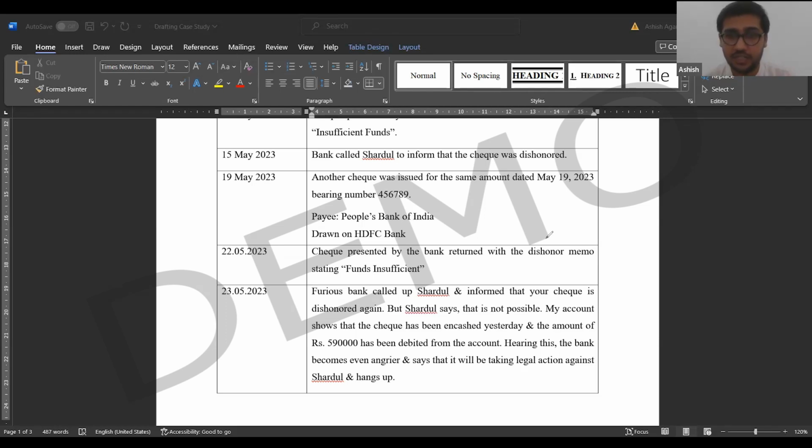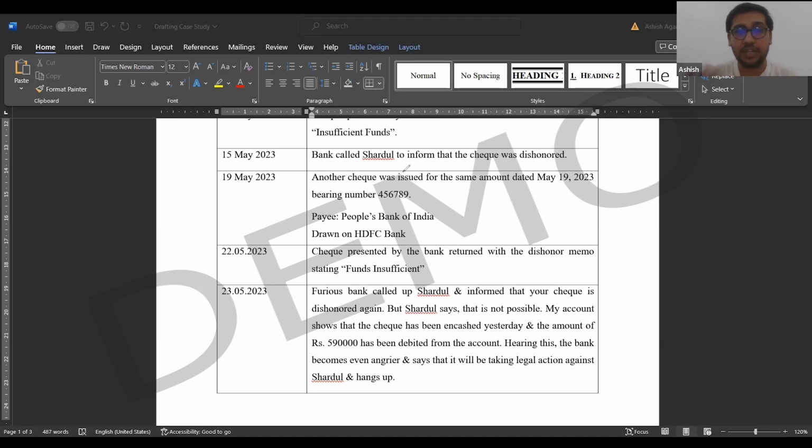If they actually take legal action, the first question the court will ask is why did it dishonor? Why are you issuing check after check if you don't have money in your account? So you will be given the first opportunity to answer why your check is dishonored. To be very clear, it will not be a case of fraud.